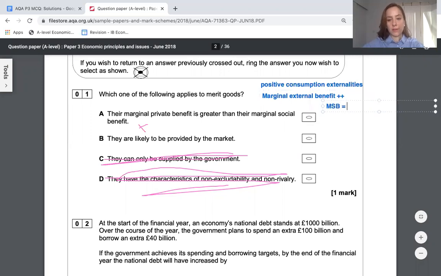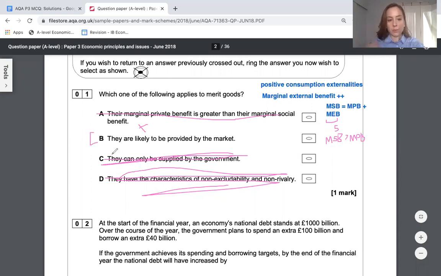To get the social benefit, you have to add up the private benefit and the external benefit. And since this is a positive number, so imagine this is 5, for example, this is going to cause your social benefit to be higher than your private benefit. So that's wrong.